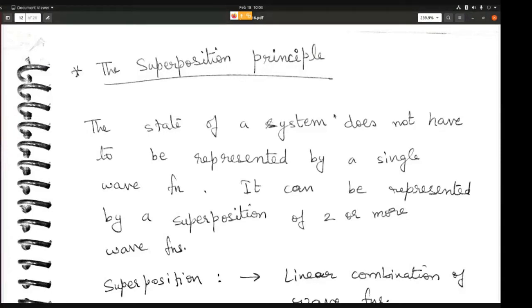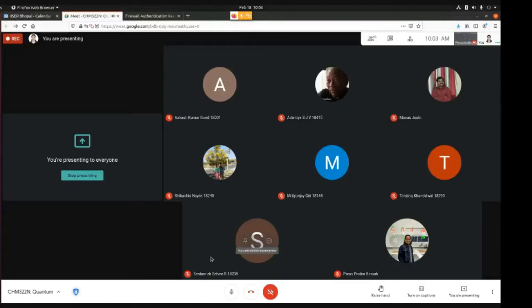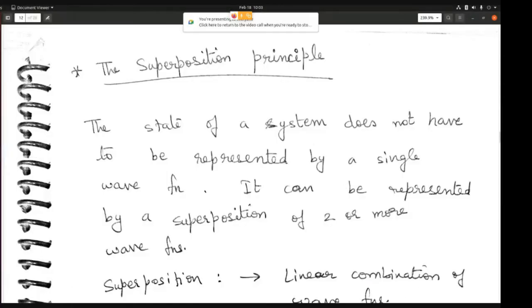So here we are going to go into some more detail about the postulates and then also do some problems. First, let's start with the superposition principle. We already know what a superposition principle is, right? Basically, what the superposition principle states is that a state function or a state vector can be written in terms of a linear combination of other state vectors. So that is what we mean by superposition principle.